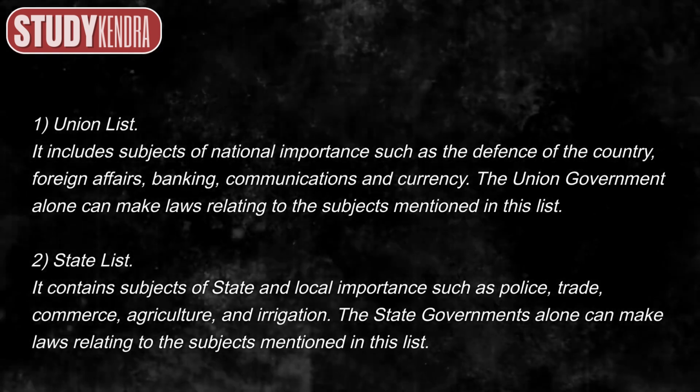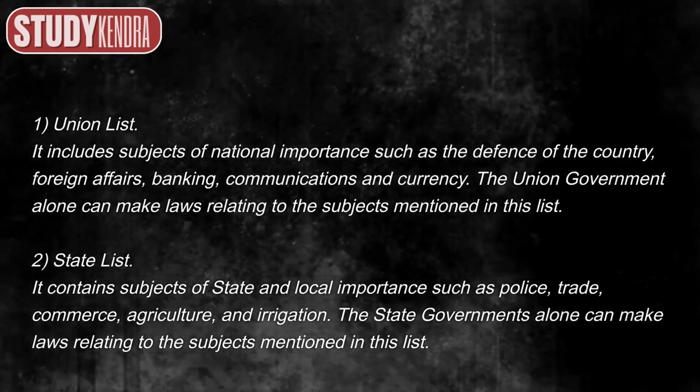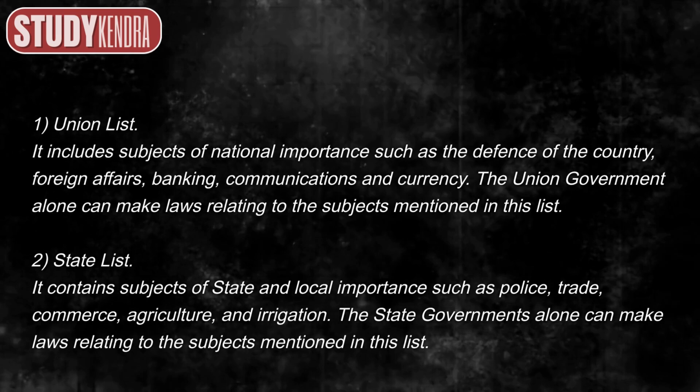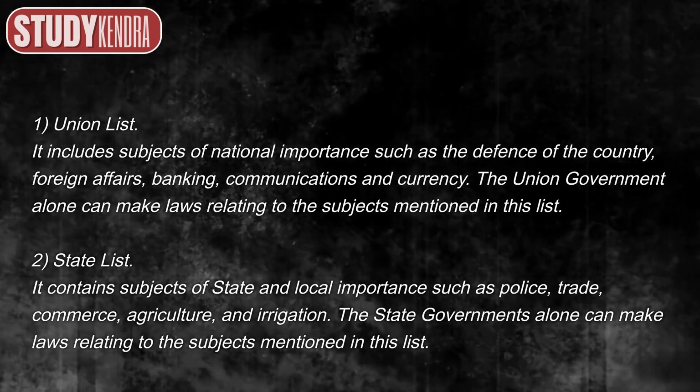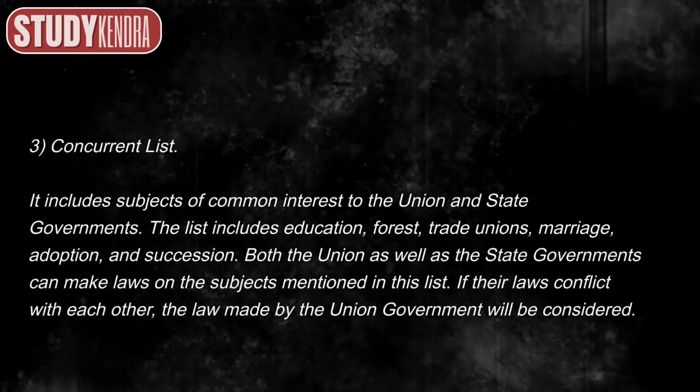2. State list. It contains subjects of state and local importance such as police, trade, commerce, agriculture, and irrigation. The state governments alone can make laws relating to the subjects mentioned in this list. 3. Concurrent list.